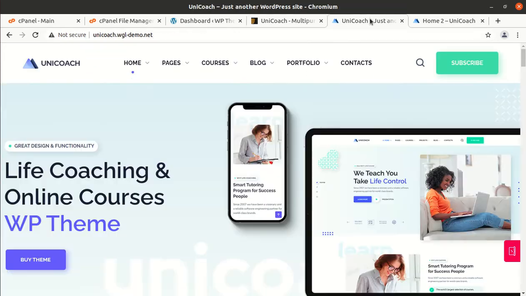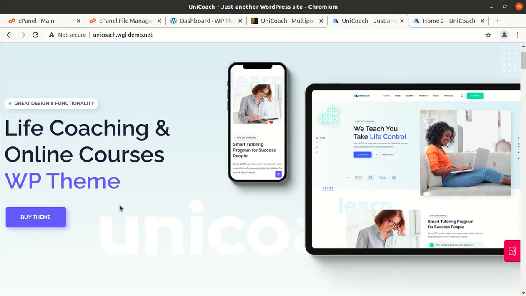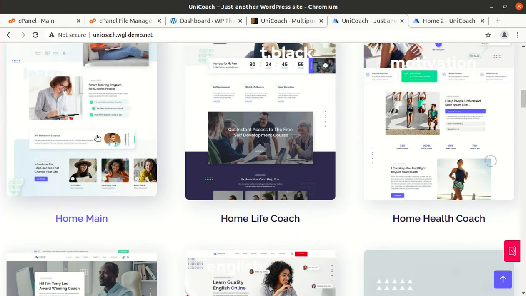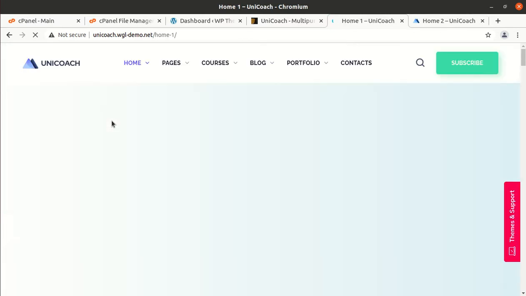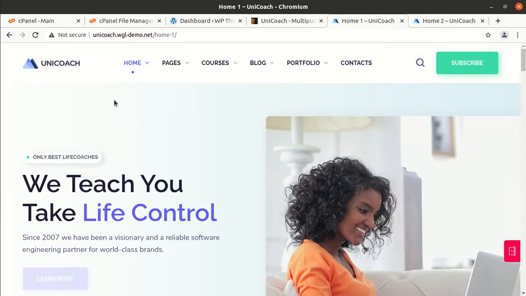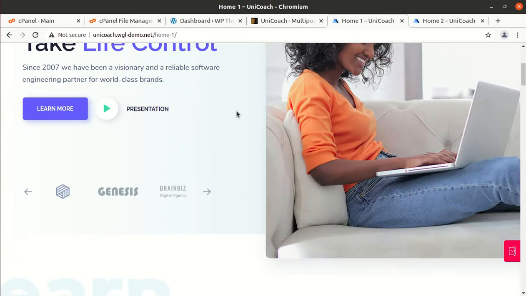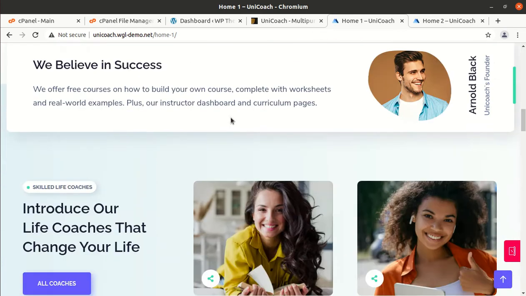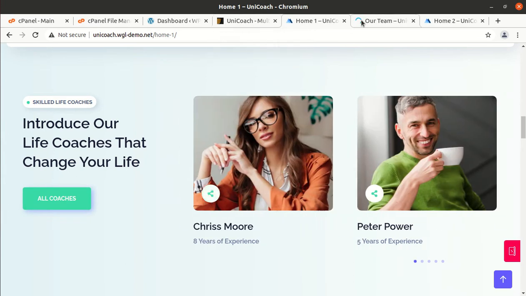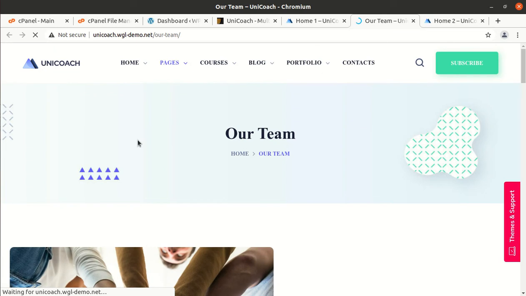If we talk about the demo website, this is the demo website using the UniCoach WordPress theme, which has a very clear and stunning look, to the point. I'll come to the demo, and it has all the features. This is the demo website, that was the landing page, and it has all the features which you need for an education website. So if we talk about all courses and the course listing, this is our team page,